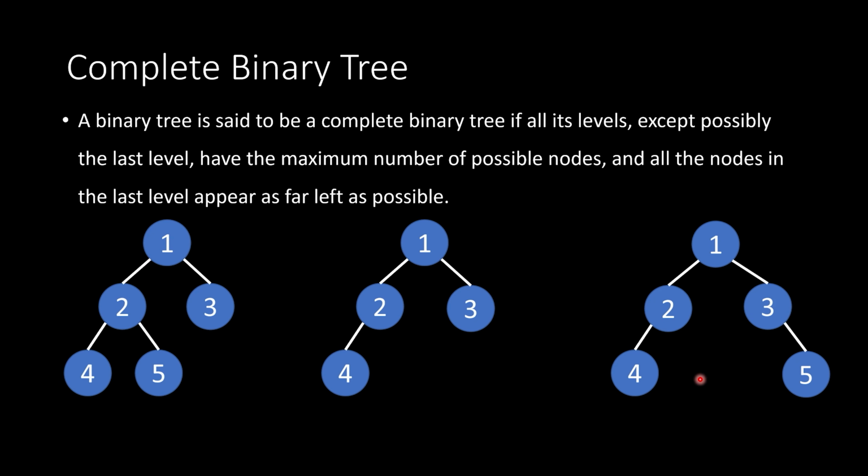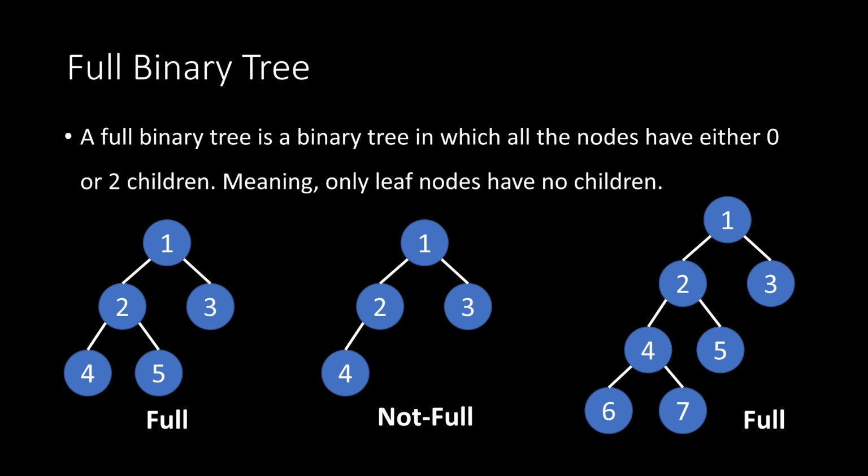Now let's go back to the previous example and look at these trees and determine if they are complete or not. Tree 1, this was the same as before, so that's complete. Tree 2, same one as before, so that's complete as well. But what about this tree? Is this complete? Well, having a look at this, we can see that no, it is not complete, even though everything is as far left as it can possibly be. The reason why it's not complete is because this level here is not filled, okay? We need to have 2 more nodes on node 3 here for this to be a complete binary tree.